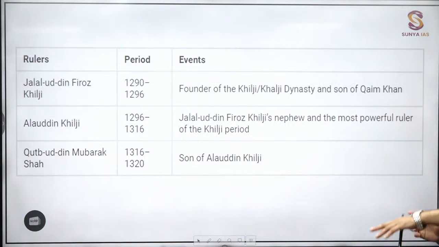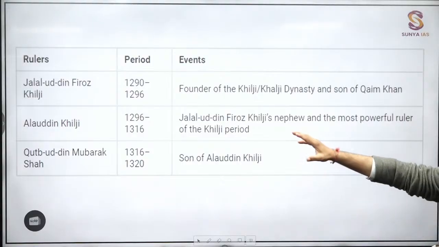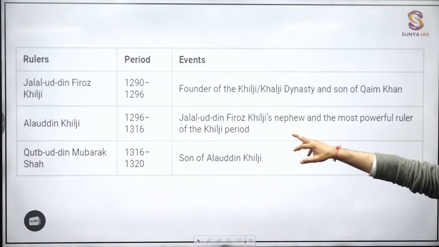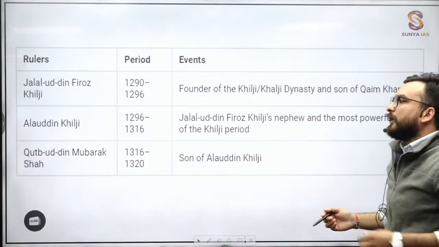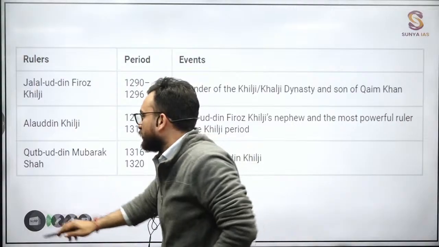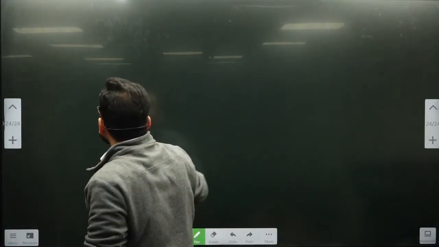Later on, the Khiljis will be coming, guys. Under the Khiljis, whom will you be seeing? Jalaluddin Khilji ruling from 1290 to 1296 only. Alauddin Khilji's time frame is 1296 to 1316, one of the most significant periods, and from here the chances of questions being asked in the examination are more.